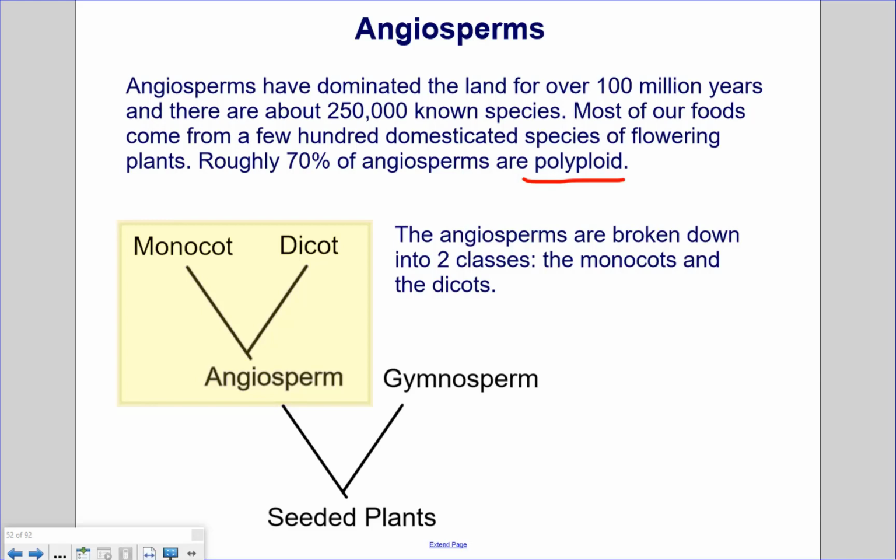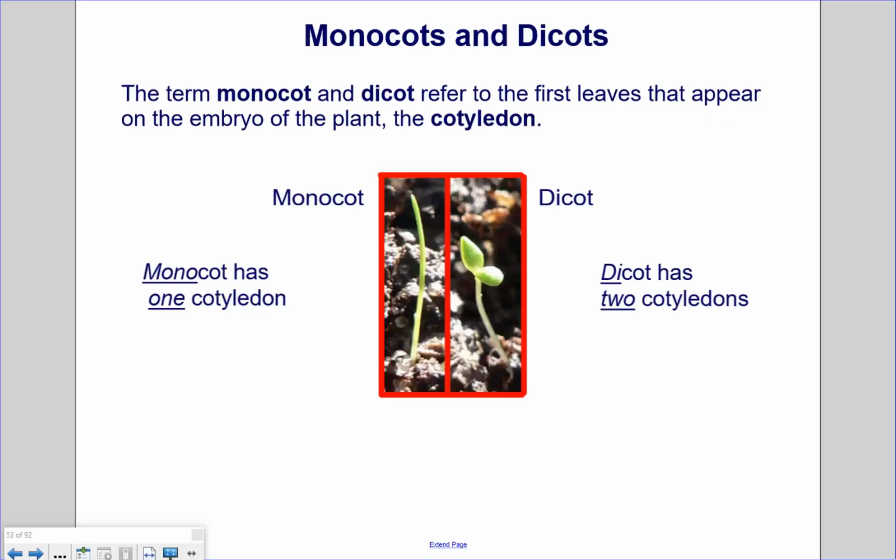The angiosperms are broken down into 2 classes, the monocots and the dicots. So it's the 2 classes right here. Those are the classes of angiosperms. Monocots and dicots. The terms monocot and dicot refer to the first leaves that appear on the embryo of the plant, the cotyledon. So we have a picture of a monocot here.